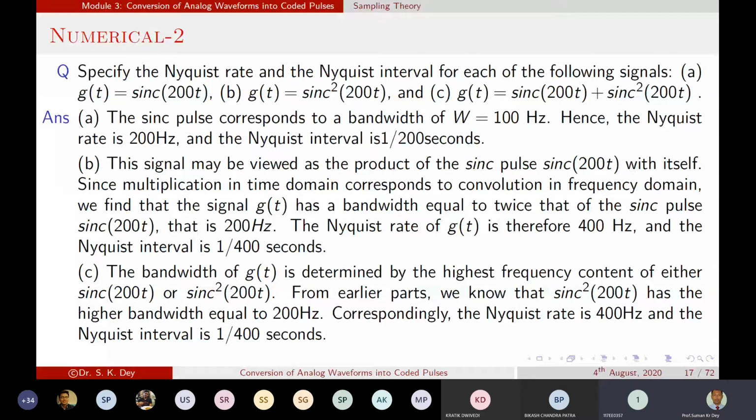But the thing is that whenever you are saying minus fm to plus fm, that means we are saying what is the frequency of that signal. So now both are same. That way you are saying minus fm to fm, that is 2 times fm. So this is your Nyquist criteria. You want to say like that, I hope. Yes, sir. Okay. So basically, we need to find out the fm, and you just take 2 times of that.